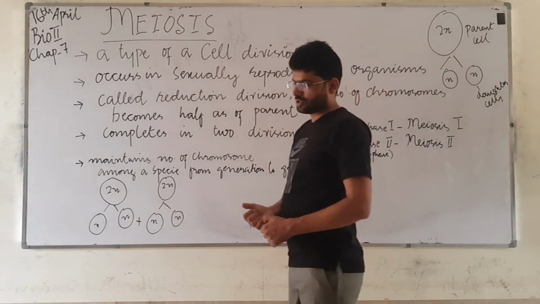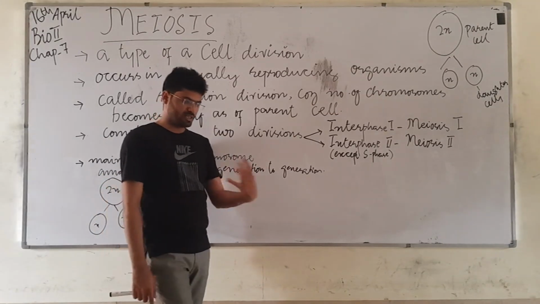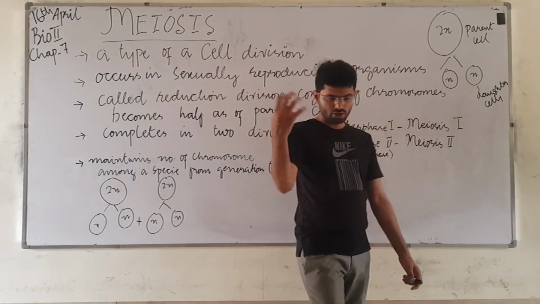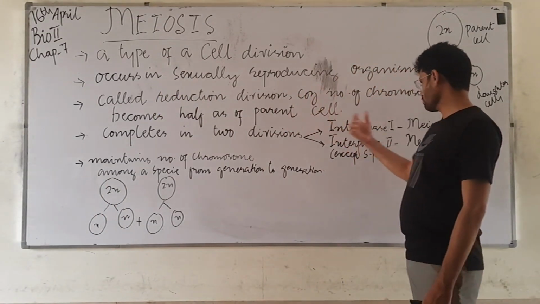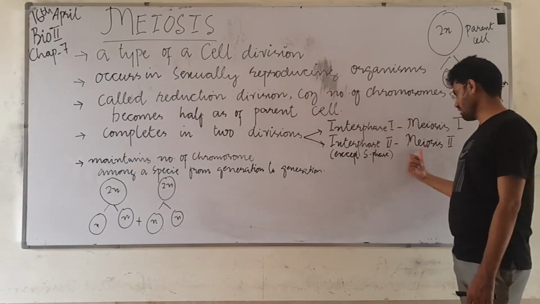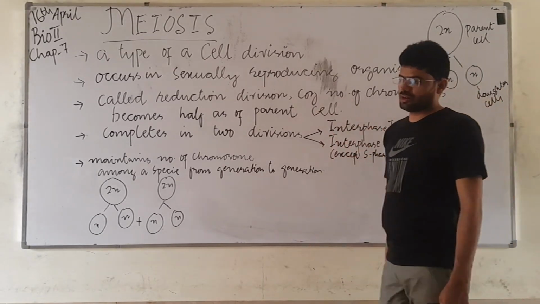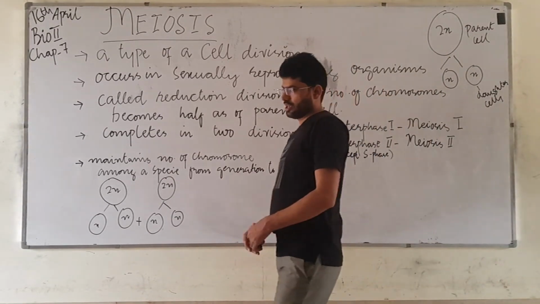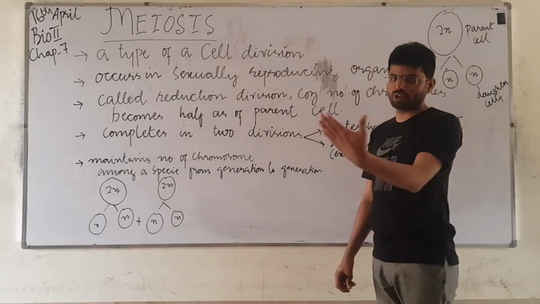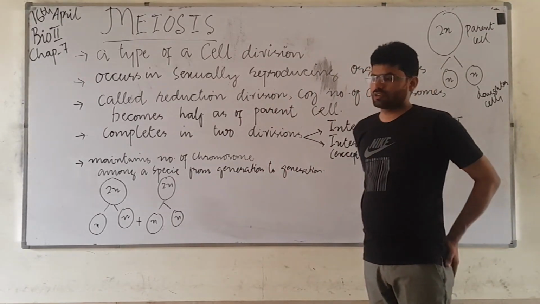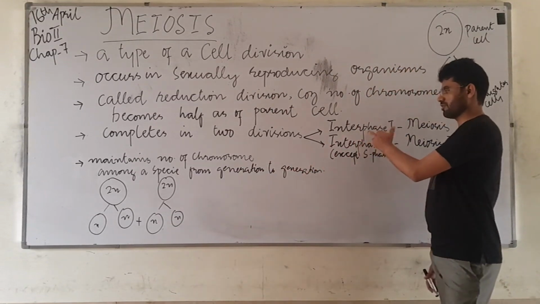If we talk about meiosis, it does not go through two divisions, but it is completed in two phases. One is called meiosis 1 and the other is called meiosis 2. As we discussed at the start of this chapter, whether a cell divides by mitosis or by meiosis, it will first go through interphase.